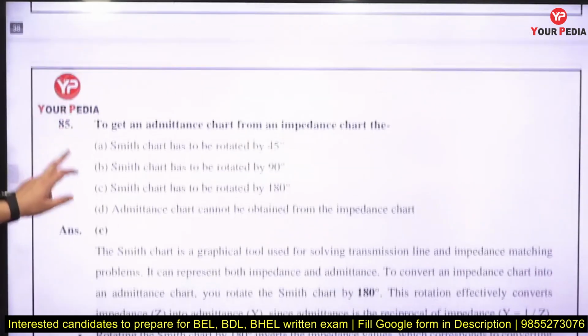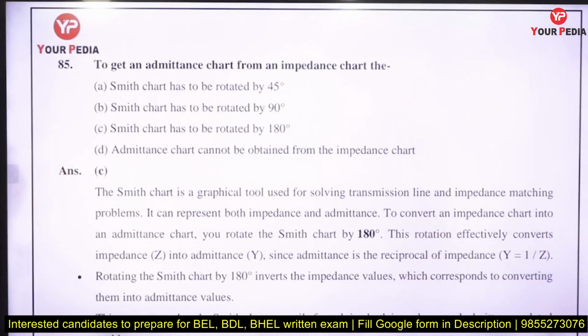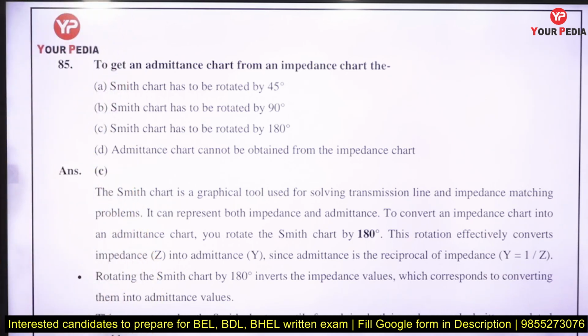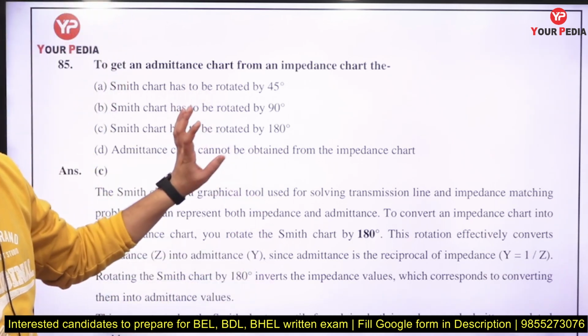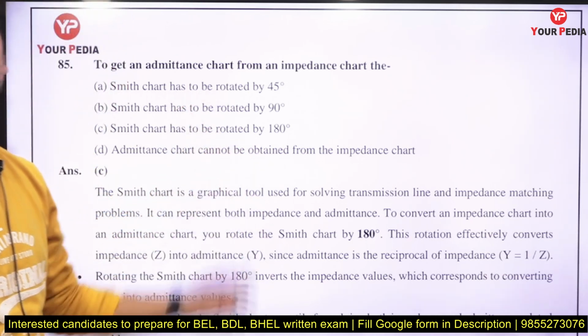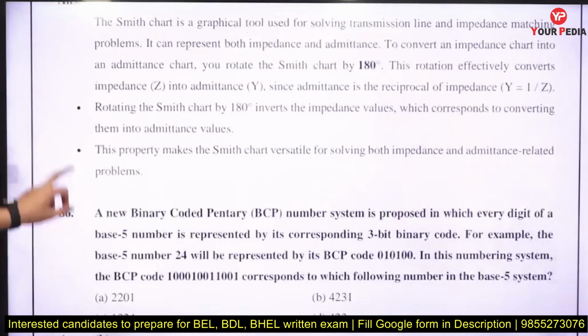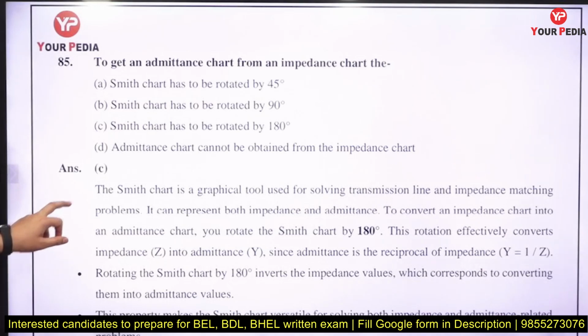That is option D. To get the admittance chart from the impedance chart, what you can do is, you are getting the admittance chart from the Smith chart, you just reverse that. Reverse means you have to shift it by 180 degrees. So a 180 degree shift will convert the impedance Smith chart into the admittance chart.